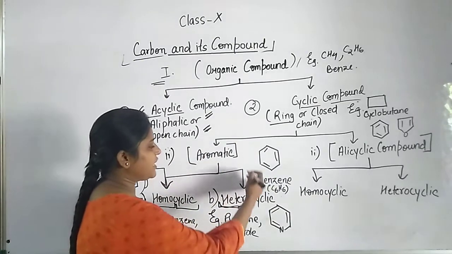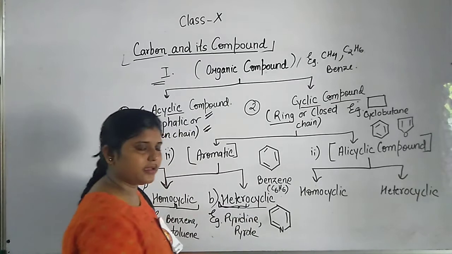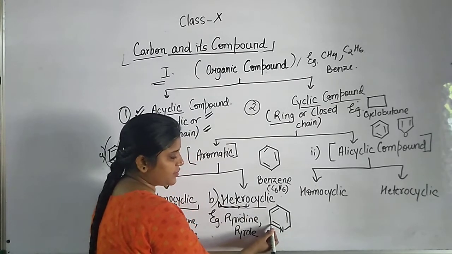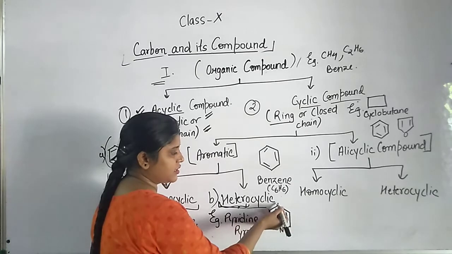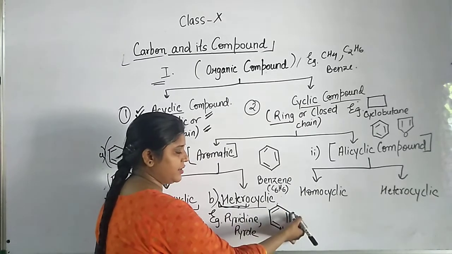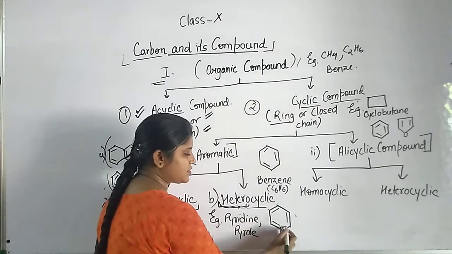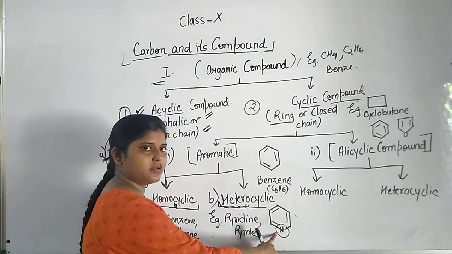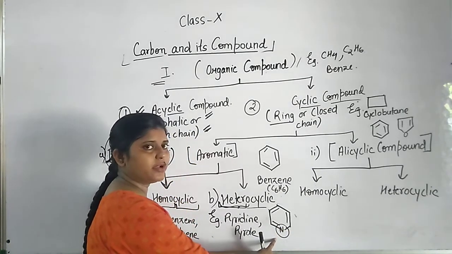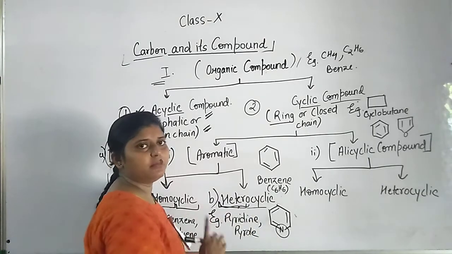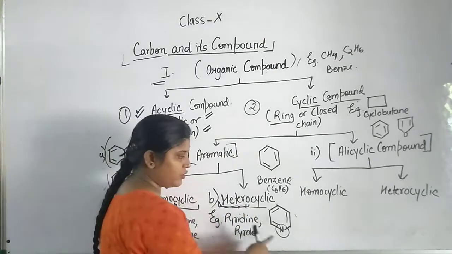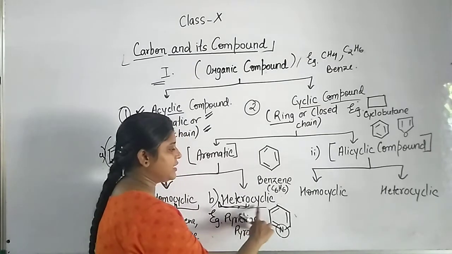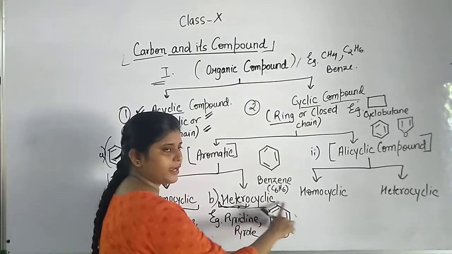And as it is bifurcating like heterocyclic, here you can see there are carbon atoms, but next is nitrogen also. This nitrogen is defining this compound as a heterocyclic compound. Hetero, because nitrogen is some other element other than carbon, and cyclic because you are seeing a ring.